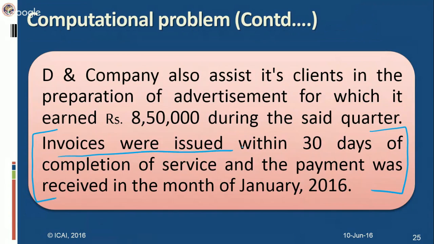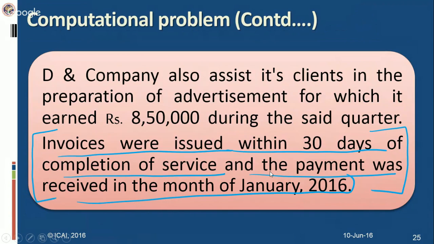Invoices were issued within 30 days of the completion of service, and the payment was received in the month of January 2016. So we have received the payment in the next month, the month following the quarter. This service tax computation in this question has to be done for the October to December quarter, and it has been written that payment was received in January. So, okay, payment has been received, but when were invoices issued? Invoices were issued within 30 days of completion of service.